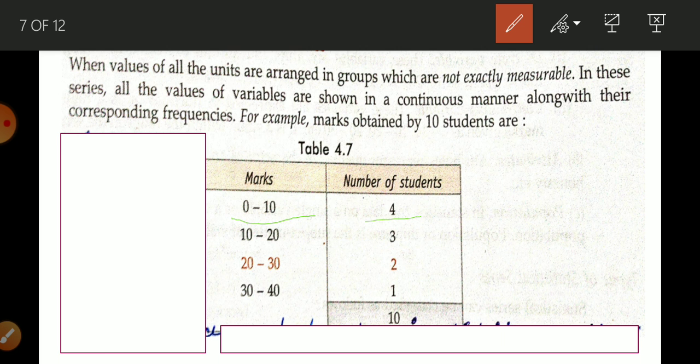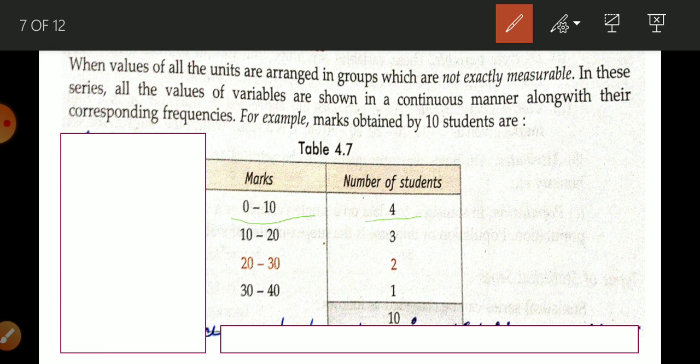यानी यहाँ पे ये तो क्लियर है कि इन 4 स्टूडेंट के मार्क्स 0 to 10 के बीच में है, लेकिन एग्जैक्टली उन्होंने 3 मार्क्स पाए हैं या 4 मार्क्स पाए हैं या 10 मार्क्स पाए हैं, वी कैन नॉट एक्सप्लेन इट. ओके स्टूडेंट, same way there are 3 students whose marks lie between 10 to 20, but we cannot say कि how much they are exactly getting. Same way there are 2 students whose marks is between 20 to 30, but we cannot tell कि how much they are getting. So this is the meaning.